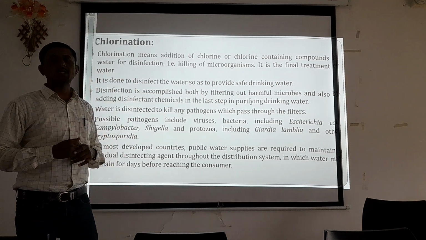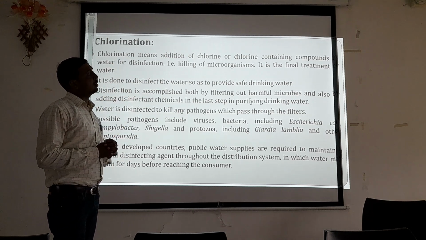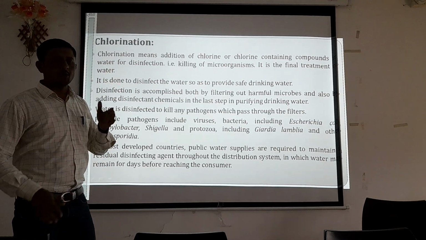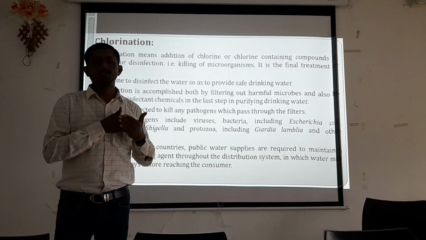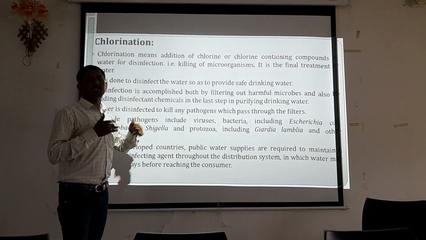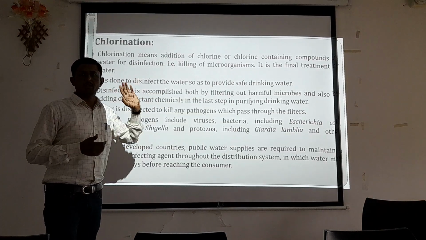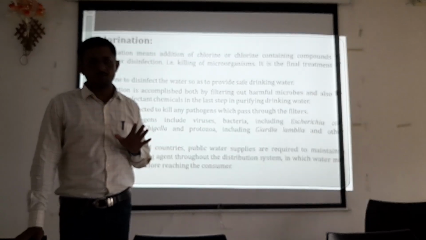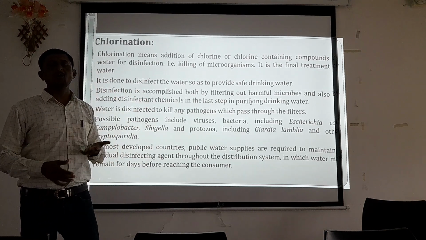It's a chemical treatment. So here chlorination means addition of chlorine or a chlorine containing compound to water for disinfection. Prior to that, we have minimized the impurities or suspended particles in the water samples. Here we are disinfecting the water by using a chemical substance, chlorine. Normally we require microorganism free water for human consumption, so with this regard we are disinfecting. Disinfection is nothing but the killing of microorganisms.